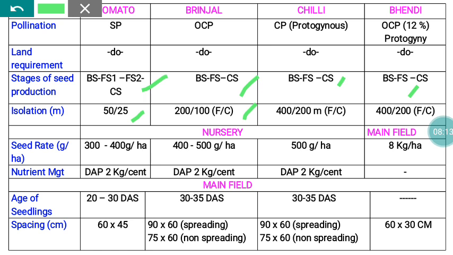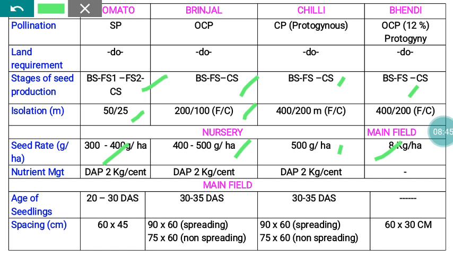In tomato, brinjal and chilies, in all the cases we follow transplanting operations, so for that purpose we raise a nursery, whereas bendi is a directly sown crop. In the case of tomato, the seed rate is 300 to 400 gram per hectare. For brinjal it is 400 to 500 gram per hectare for varietal seed production, and for chili 500 gram per hectare. So all three crops follow a nursery, whereas bendi is directly sown, because of that we use a higher seed rate of 8 kg per hectare.